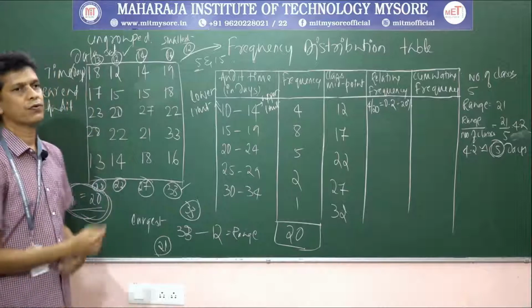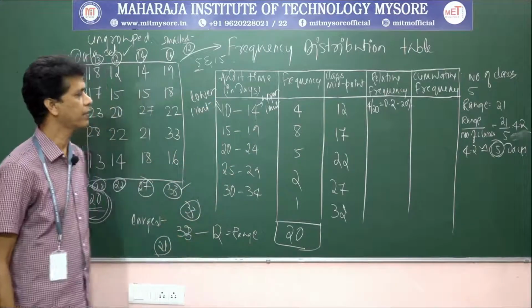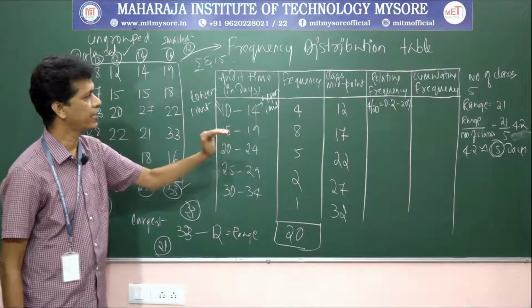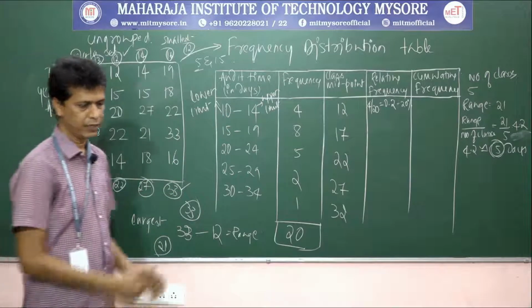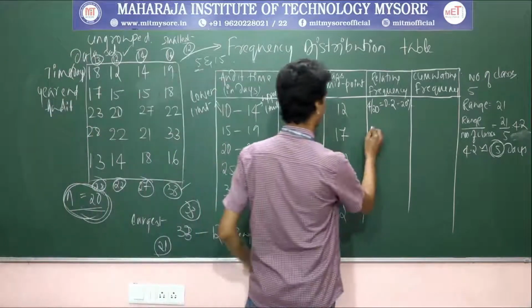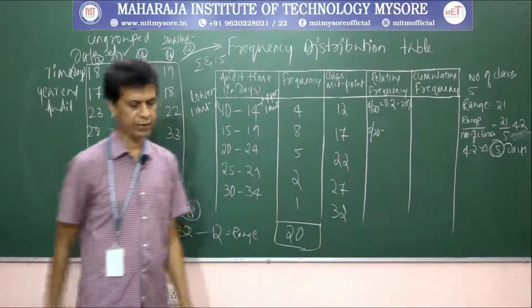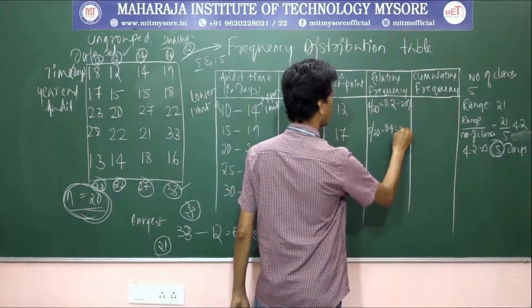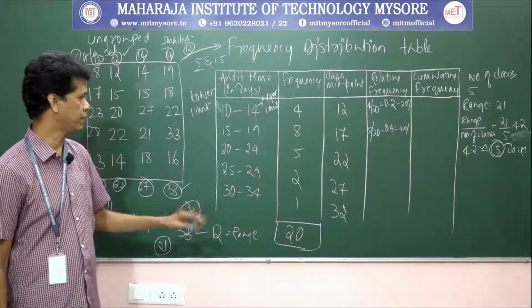First let us calculate the relative frequency, and then see what meaning we can get out of it. Next is 8 divided by 20, which is 0.4. This is 40%.